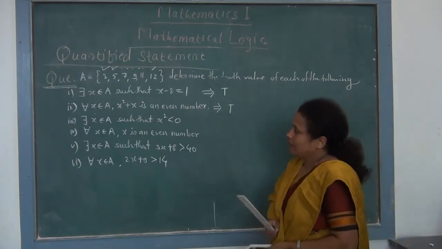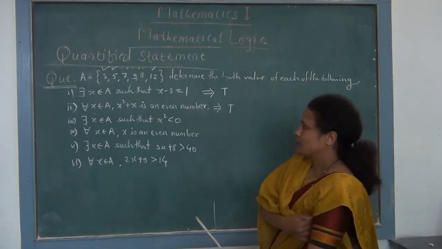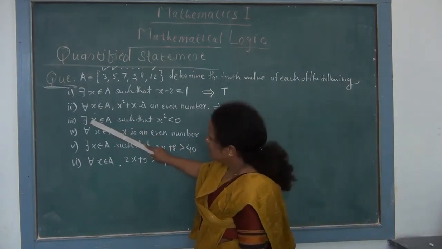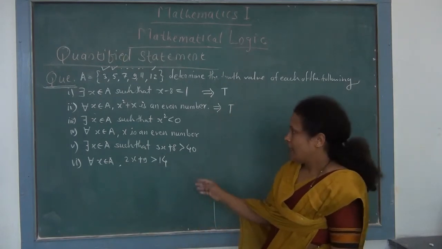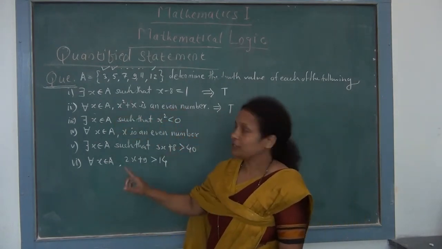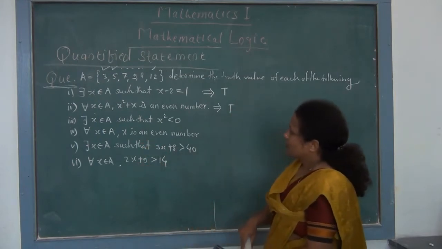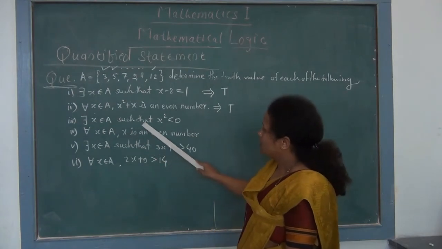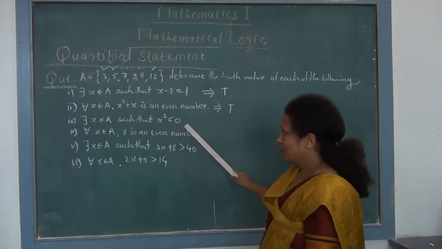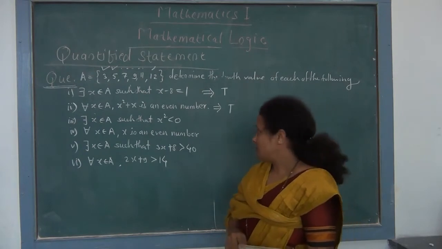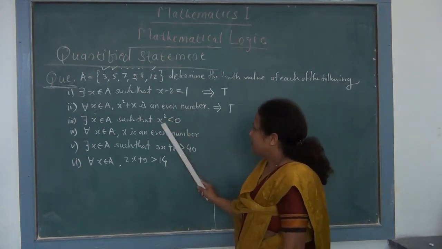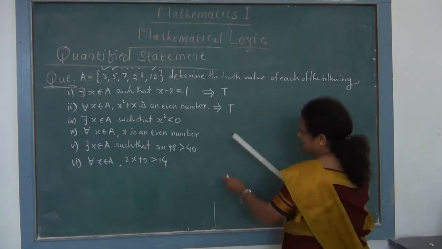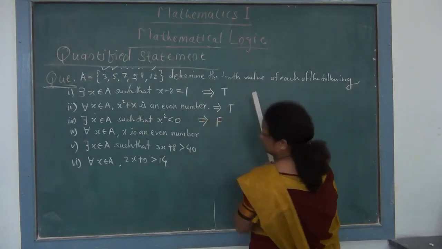Now we see third statement, that is there exists x belongs to A. Remember difference between for all and there exists. There exists means we have to find at least one element, and for all means we have to check condition for all elements. So for this third statement, there exists x belongs to A such that x square is less than 0. There is no need to check this condition because all of you know that every square is a positive quantity.